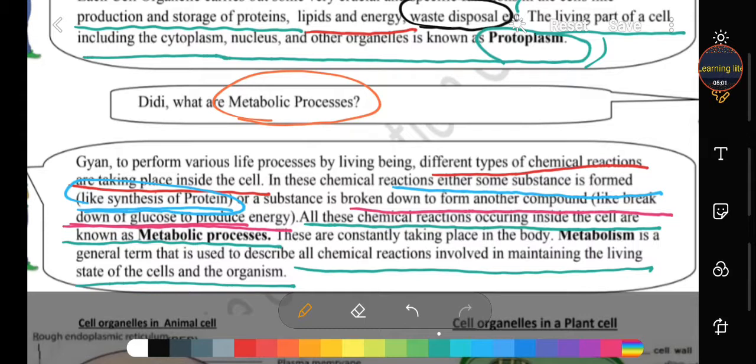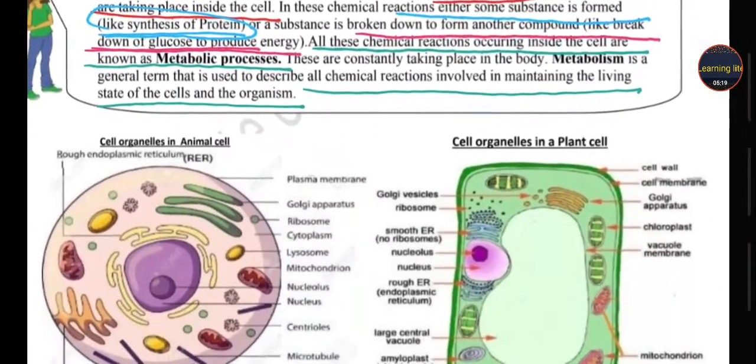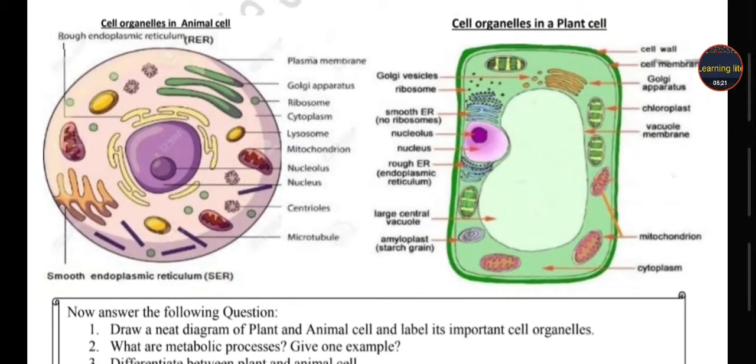They either form new substances, or they break down into new compounds. Got it? First one, new compound, that is the formation of protein. And second, when they break down, they give glucose to produce energy.